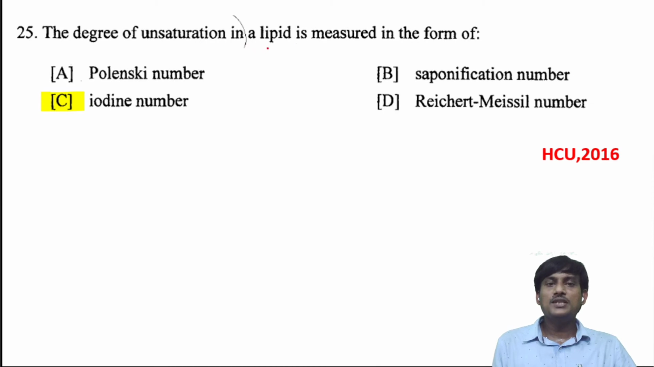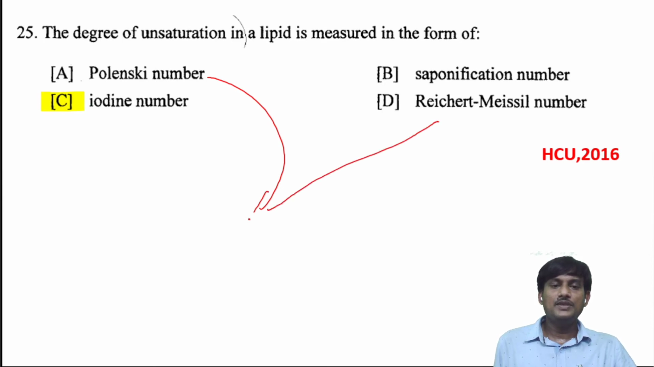The degree of unsaturation in a lipid is measured in the form of the Polenske number and the Reichert-Meissl number. These two numbers measure the volatile, steam volatile and water soluble fatty acids.